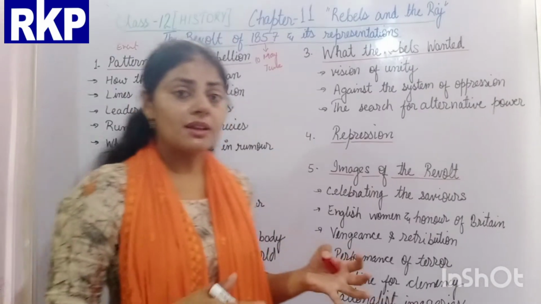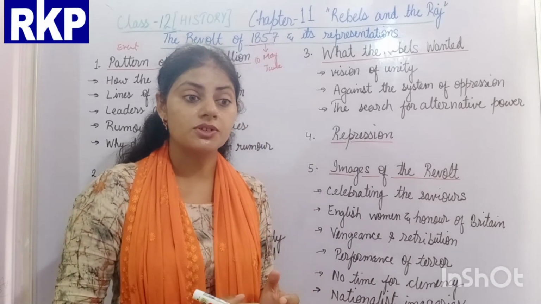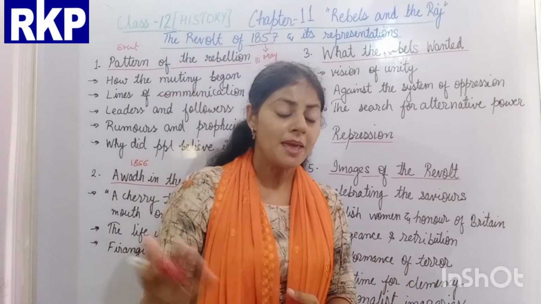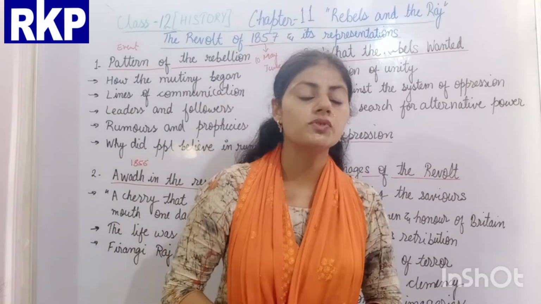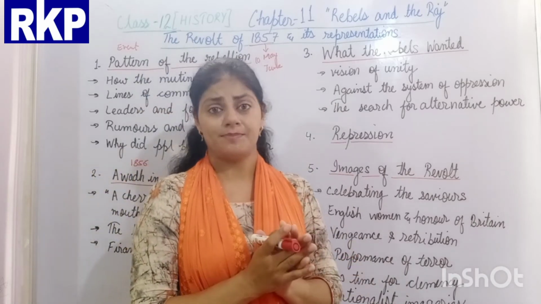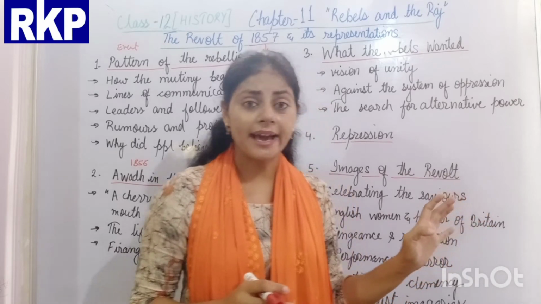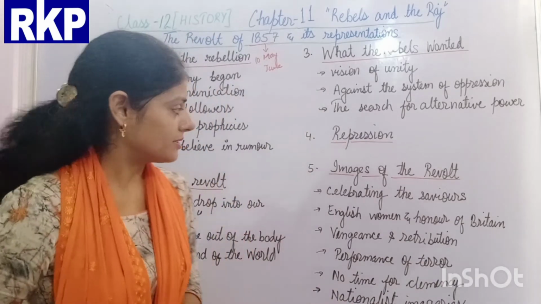So, after the situation came under control, many British officials were called from outside, from many other colonies, and from various places of India where the revolt was not there, and it was repressed very brutally. Thousands of people were hanged and killed in the repression.